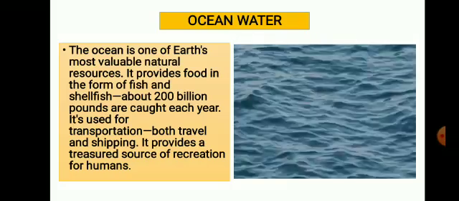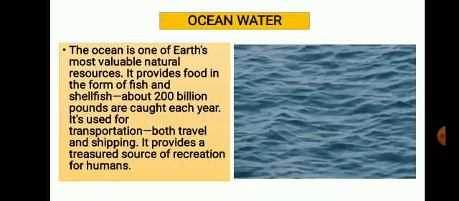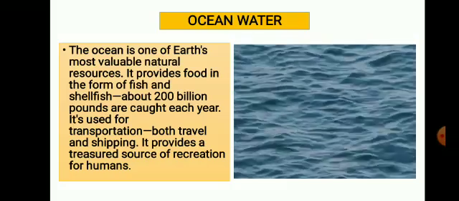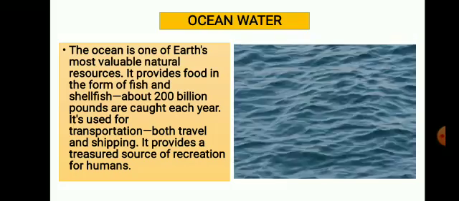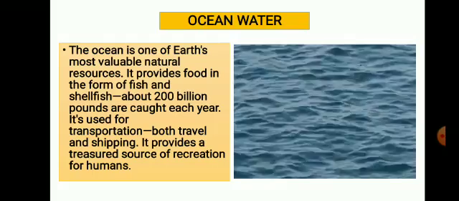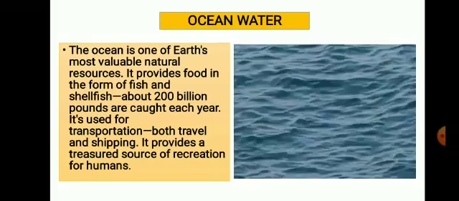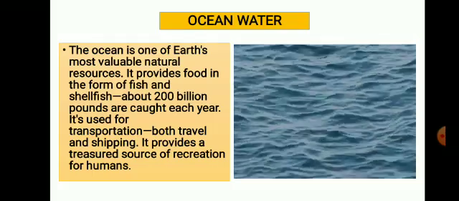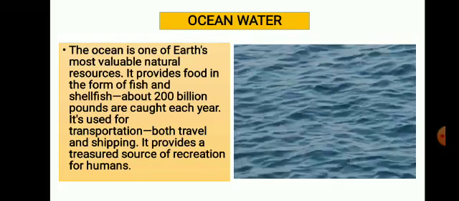It provides food in the form of fish and shellfish. About 200 billion pounds are caught each year. It's used for transportation, both travel and shipping. It provides a treasured source of recreation for humans.